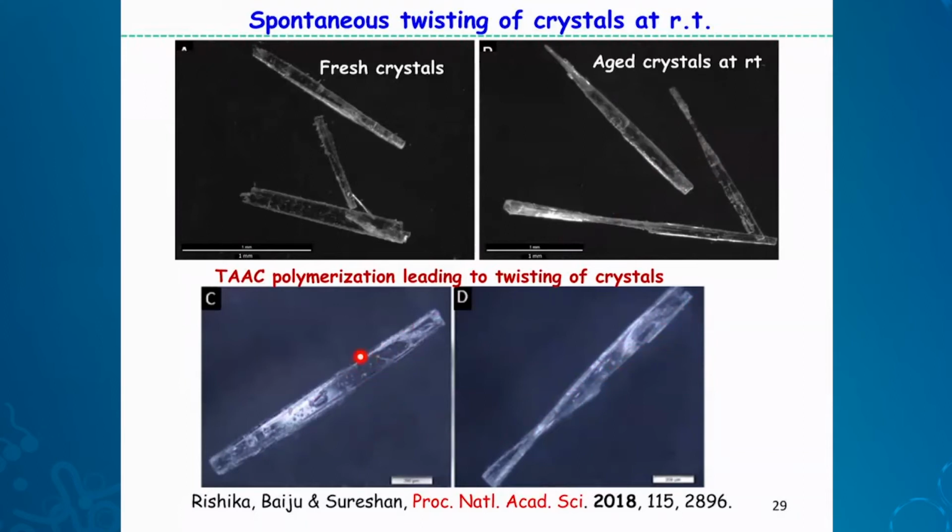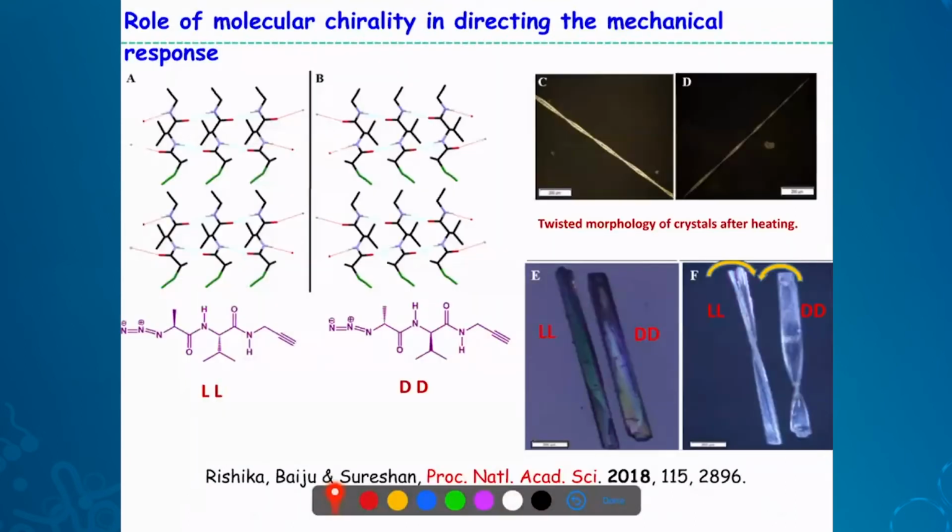Now, these are made up of amino acid, which is chiral, actually. So now the question is, why always a right-handed helical fashion? Does the chirality have any say in the direction of twisting? So naturally, we made the enantiomer of this material, that is the DD peptide. Initially, we made the LL peptide. This is the mirror image of that. And in that case, we found that the twisting is in the opposite direction.